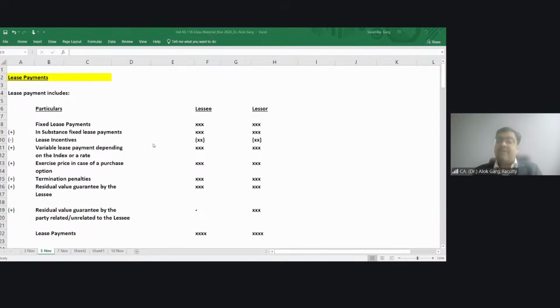For example, there is only 1,000 quantity produced. Still, the lessee has to pay a rental equivalent to 50,000 quantity. And let's say 1 lakh quantity is produced. Of course, the lessee has to pay the full rental on 1 lakh. 50 तो होगा ही होगा. Yes or no? So in this case, what is my in substance fixed payment?